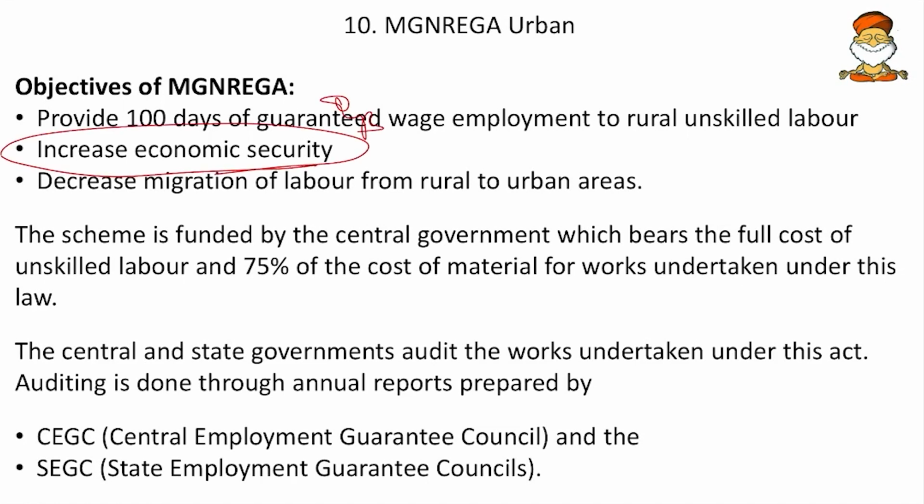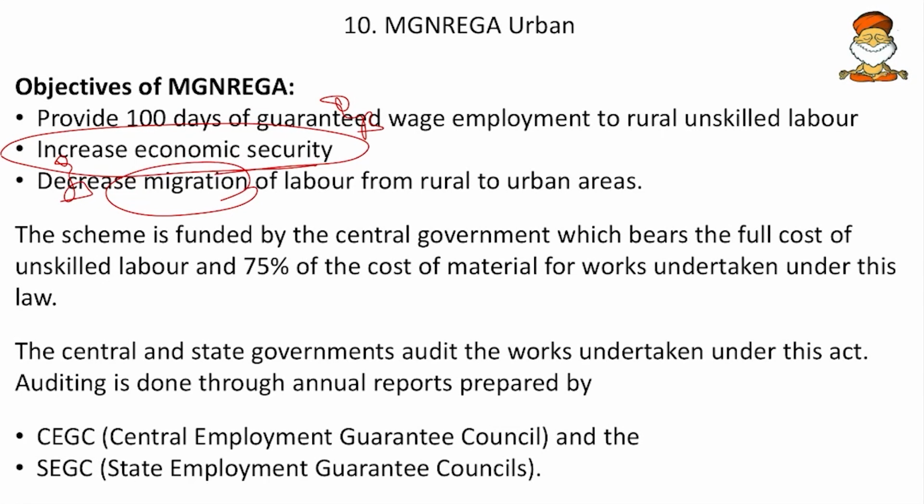So mark this as important. Then decrease the migration of labor from rural to urban areas. So even decreasing migration is also one of the goals. Then the scheme is funded by the central government, which bears the full cost of unskilled laborers and 75% of the cost of materials for work. So full payment by center, and also whenever it comes for the material for building construction, 75%.